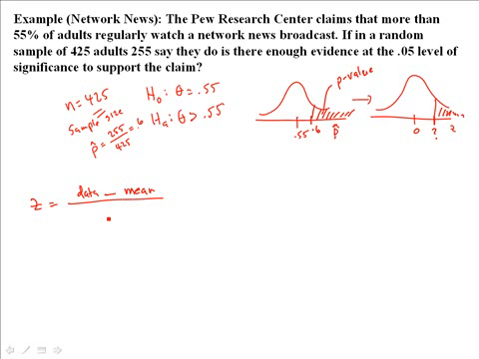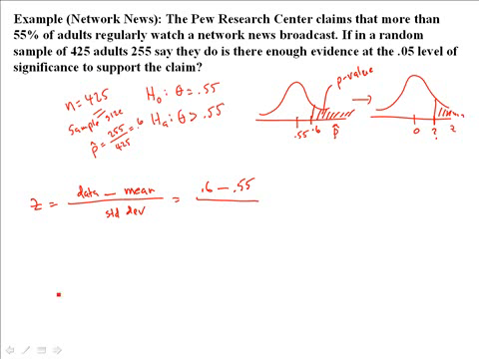The sample size? Or the population, like the 425? No, that's the sample size. Oh. It's not that. It's the standard deviation. Standard deviation. Okay, that's the formula, right? It's the data minus the mean over the standard deviation. Now, in this case, like you said, the data is going to be this value over here, the 0.6, right? Minus the mean is going to be what? 0.55. That's 0.55. And how do we get the standard deviation?